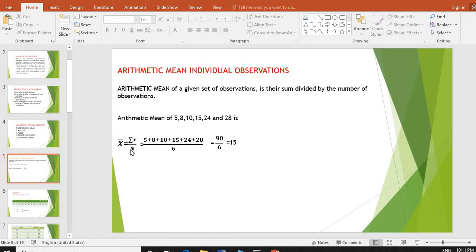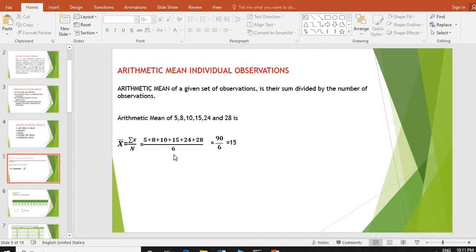Data is given for x. Individual data is given, that is 6 in number. So, in this problem, x values are 5, 8, 10, 15, 24 and 28. These are known as x values divided by n. N means number of observations.